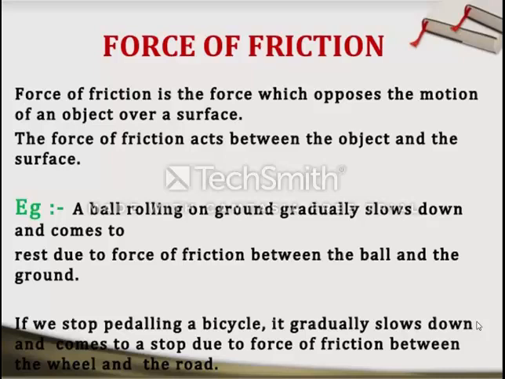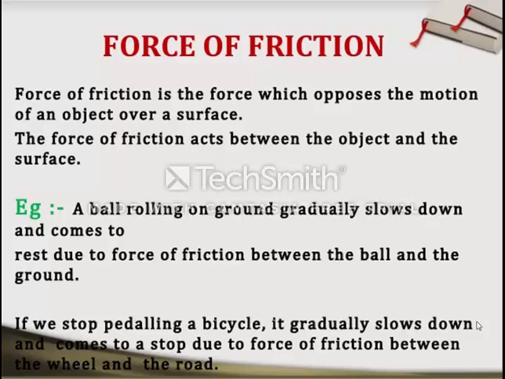You all know that when two bodies, we can regard them as two objects, are in physical contact with each other and a force is acting on them when they are in contact with each other, that type of force is said to be contact force.